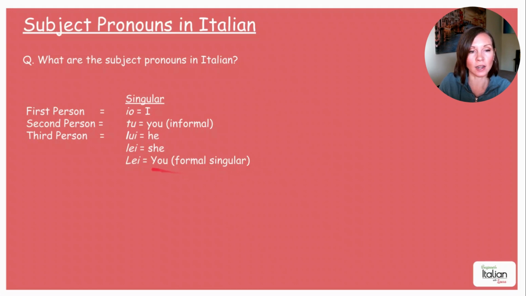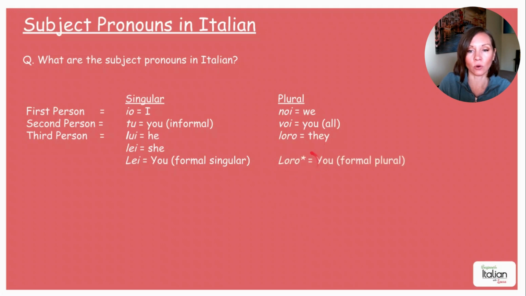Okay, so I will talk a little bit more about this in a bit, but there's some ways to tell if you're talking about lei versus Lei, but when you're speaking, they are pronounced exactly the same. In the plural, we have noi, meaning we, voi, meaning you all, you plural, loro, meaning they, and we also have Loro in the formal plural. Okay, you could tell because it's capitalized, just like over here.